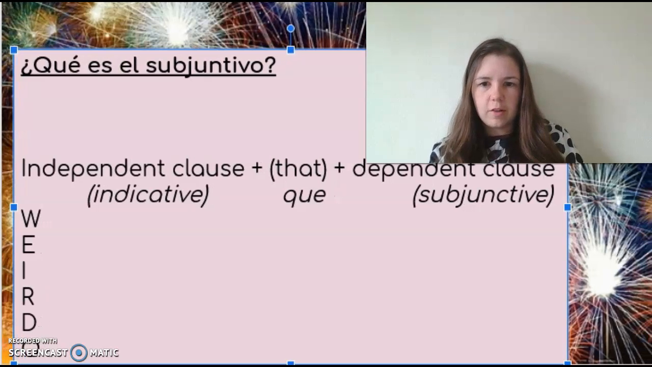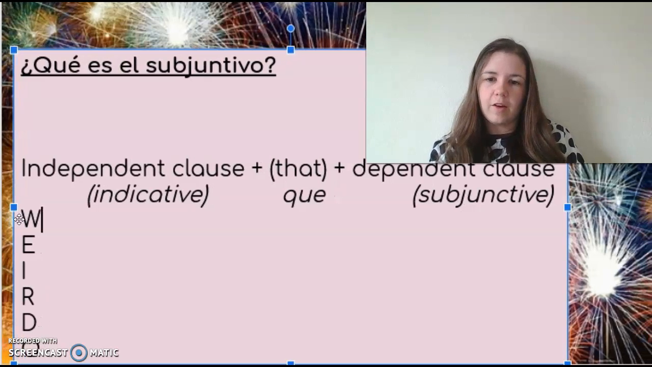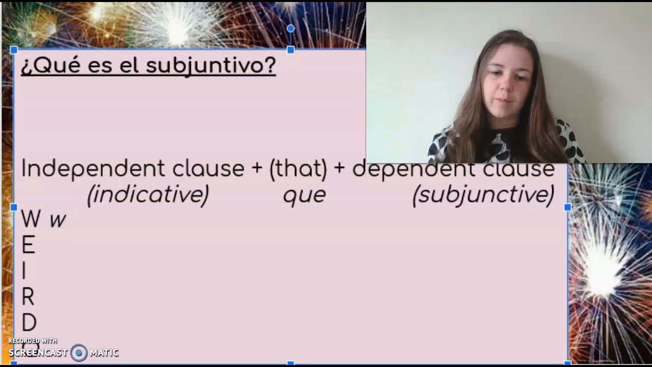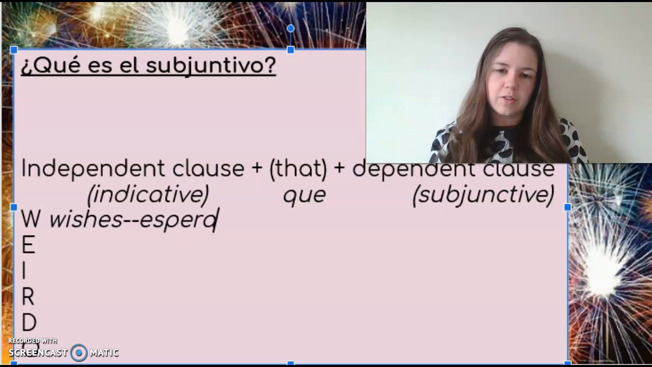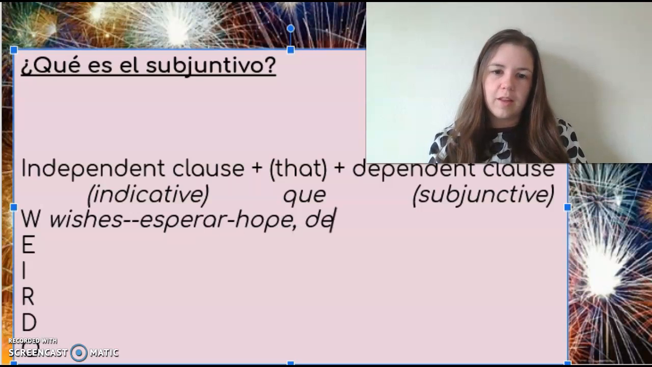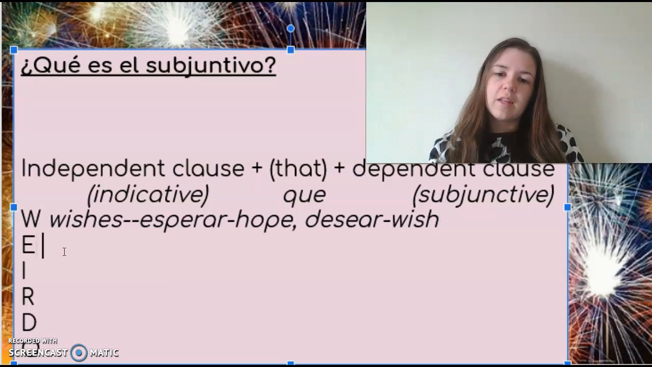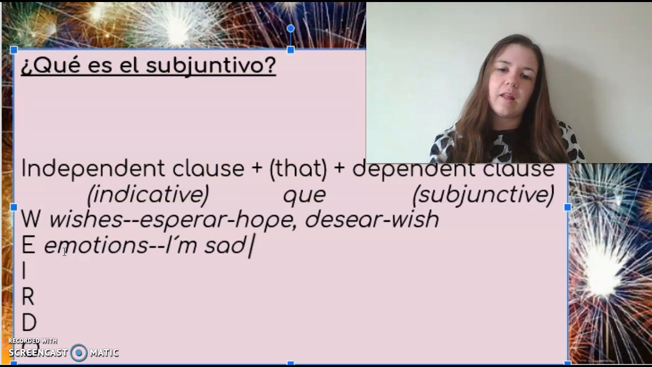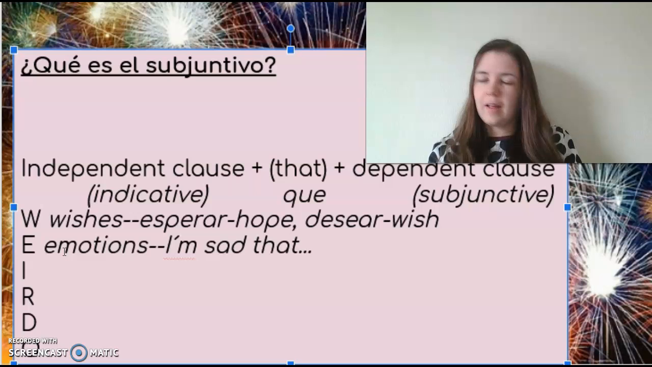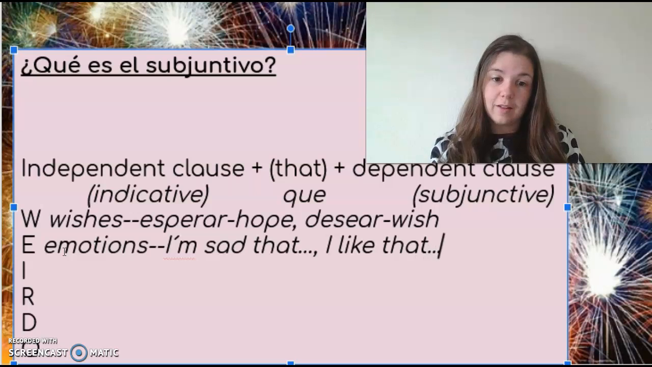So if a sentence starts with a wish, I'm going to use this acronym WEIRDO because this tense is kind of weird because we don't use it a whole lot in English. The W is going to be for wishes. So if I wish something, like esperar, to hope, desear, to wish, whatever comes after that would be in the present subjunctive tense. The E in my acronym is going to be for emotion, so saying like, I'm sad that, whatever I'm sad about has to be expressed in the present subjunctive tense. Or I could say like, I like that.